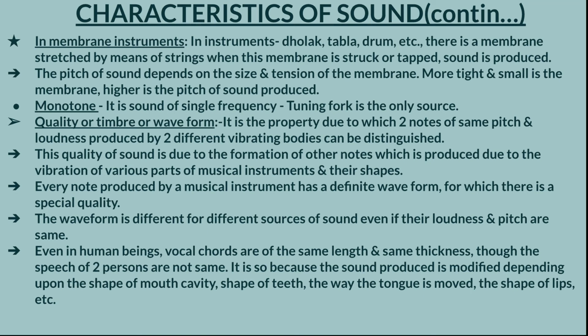It is so because the sound produced is modified depending upon the shape of the mouth cavity, the shape of the teeth, the way the tongue is moved, the shape of the lips, etc. So all these factors are considered when two persons are speaking. Their sound will differ even if the length and thickness of their vocal cords are the same.